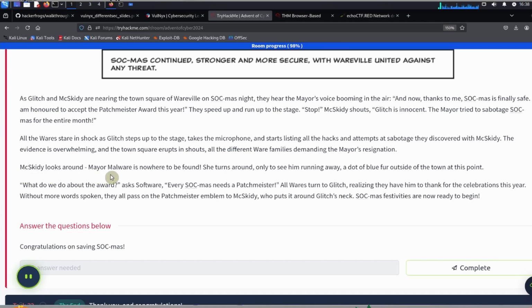McSkitty looks around. Mayor Malware is nowhere to be found. She turns around only to see him running away, a dot of blue fur outside of the town at this point. "What do we do about the award?" asks Software. "Every Sockmas needs a Patchmeister." All Wares turn to Glitch, realizing they have him to thank for the celebrations this year. Without more words spoken, they all pass on the Patchmeister emblem to McSkitty, who puts it around Glitch's neck. Sockmas festivities are now ready to begin.